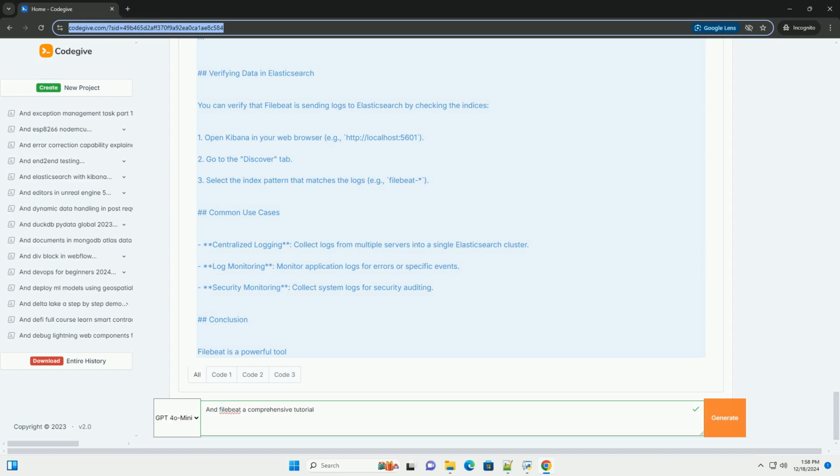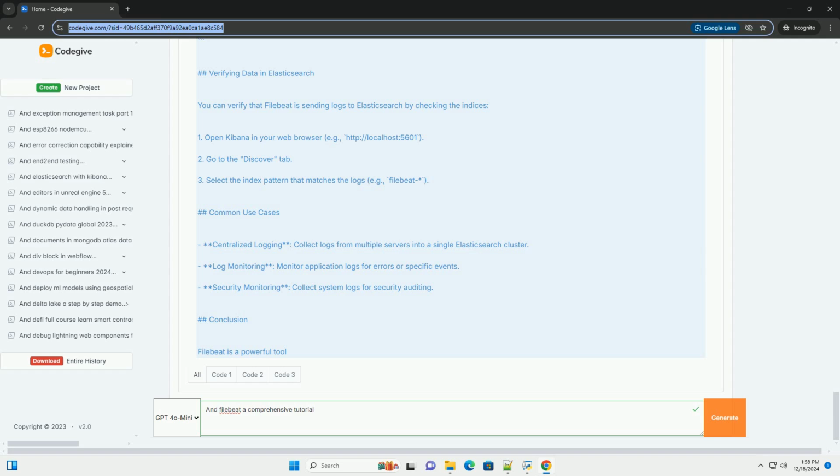On CentOS/RHEL, bash: wget https://artifacts.elastic.co/download/beat/filebeat/filebeat-7.16.3-x86_64.rpm, then sudo rpm -vi filebeat-7.16.3-x86_64.rpm. On Windows, download the zip archive and extract it. You can run FileBeat from the command line.